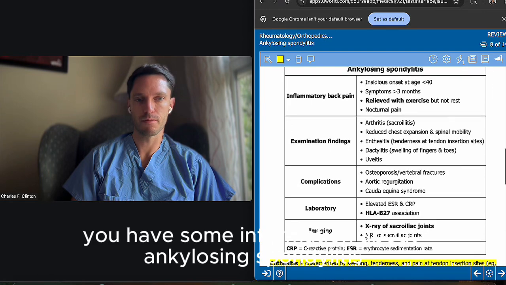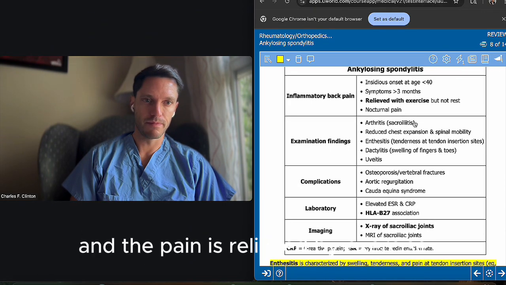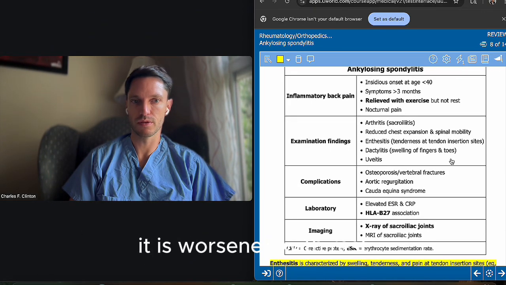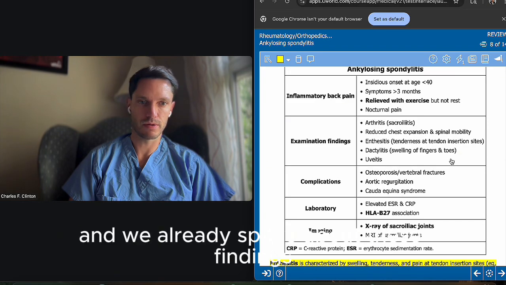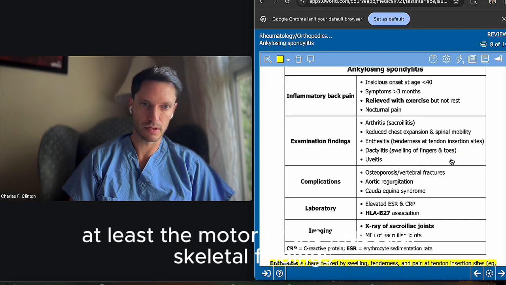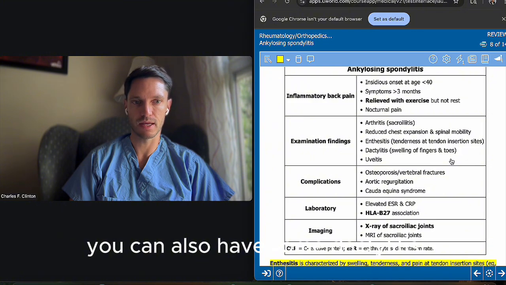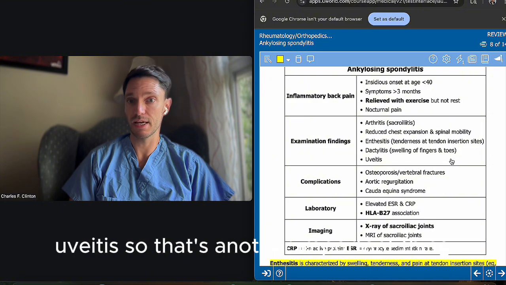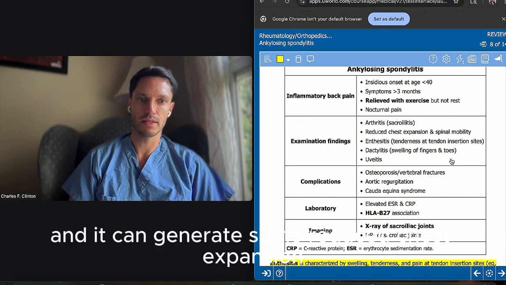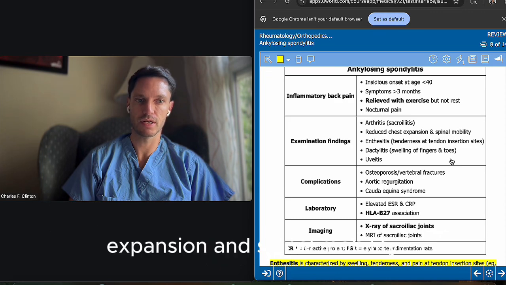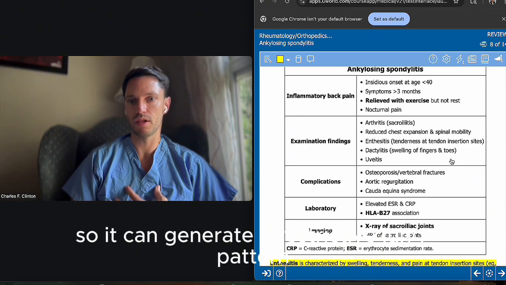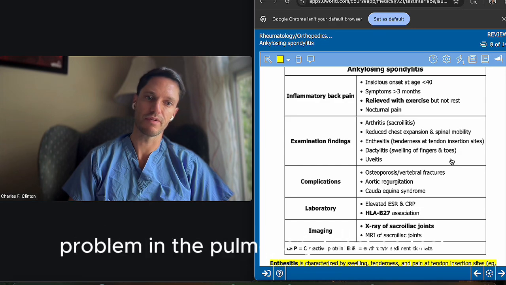And here you have some information about ankylosing spondylitis. The pain is relieved by exercise. It is worsened with rest. And we already spoke about these findings, at least the musculoskeletal findings. You can also have some dactylitis, or swelling of the fingers and toes, and uveitis, so that's another important thing. And it can generate some reduced chest expansion and spinal mobility. So it can generate a restrictive lung pattern, a problem in the pulmonary function tests.